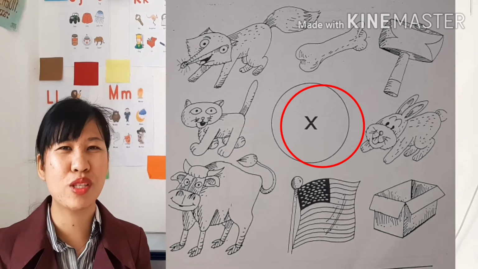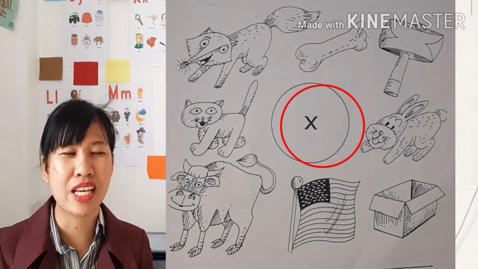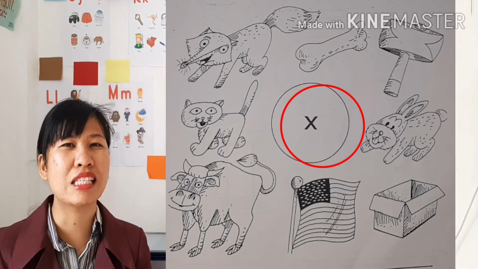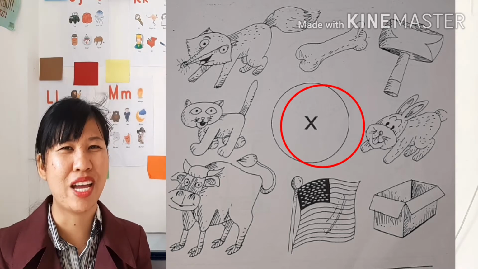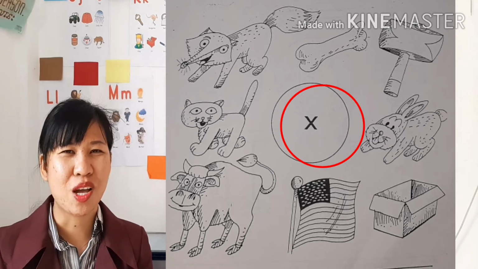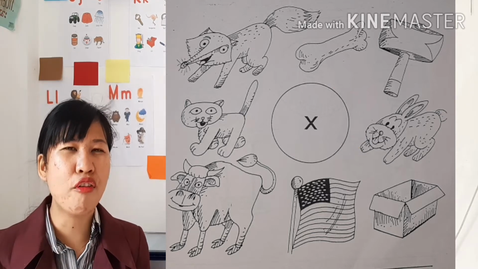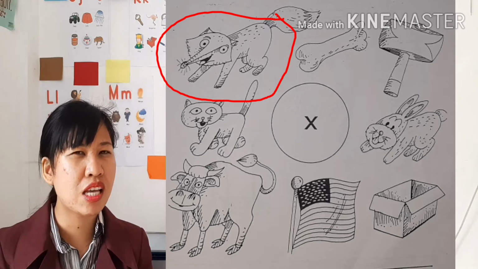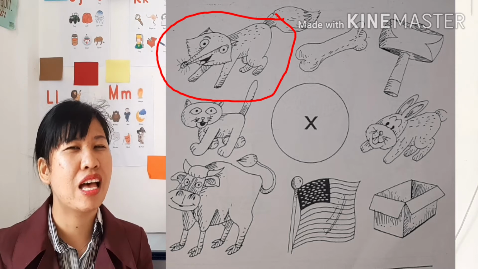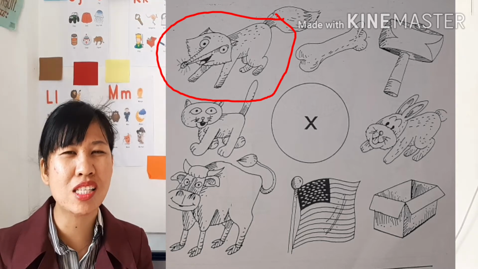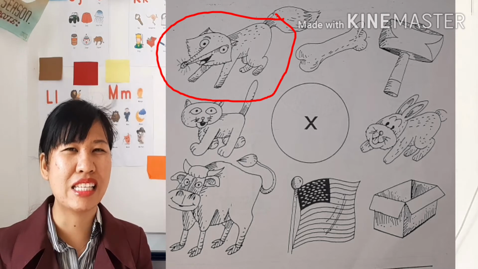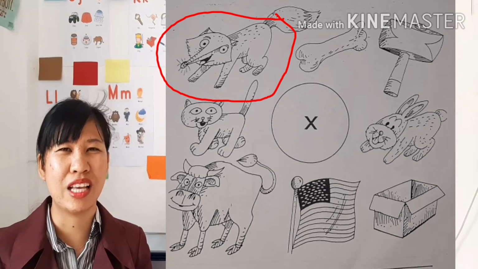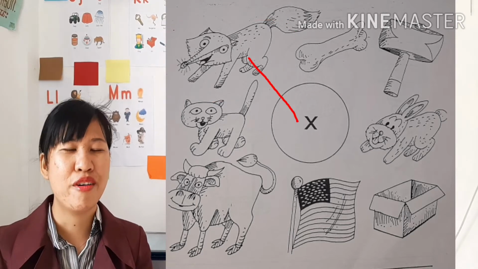So we have here the letter X in the middle. What we are going to do now is connect the letter X to the picture that has the final consonant X. Okay, so are you ready? Let's start. First picture we have fox. Fox. Can you hear the sound X in the fox? Yes, fox has the consonant sound X at the end. So let's connect the letter X to the fox.